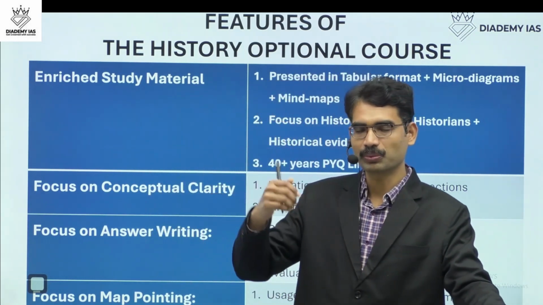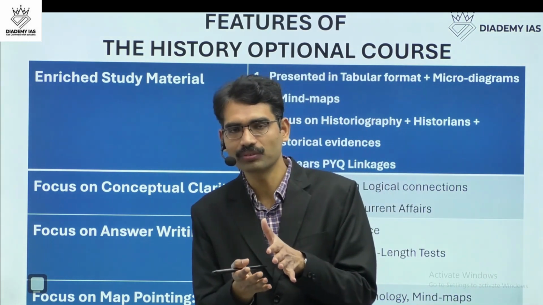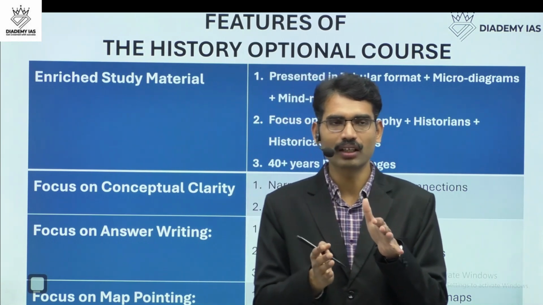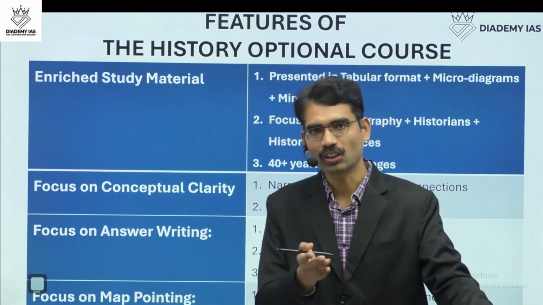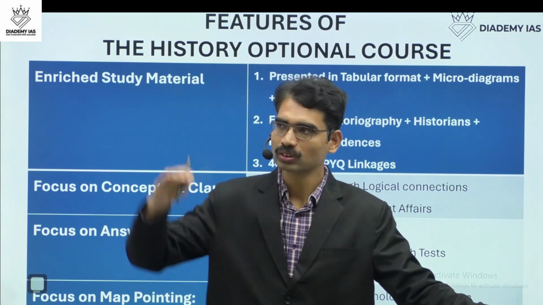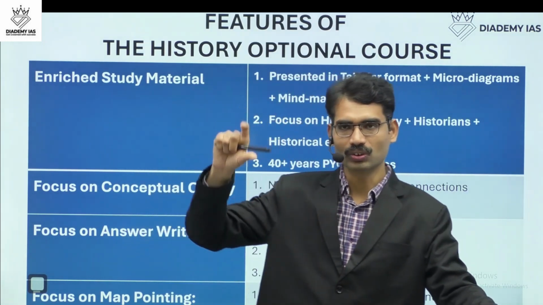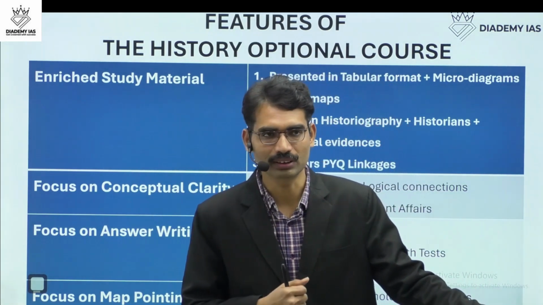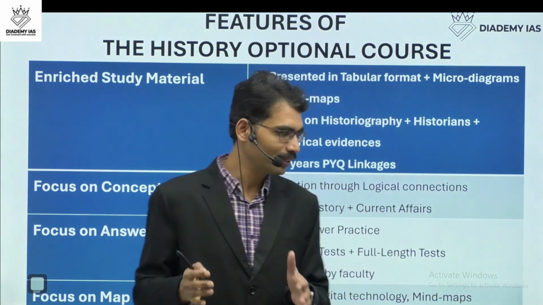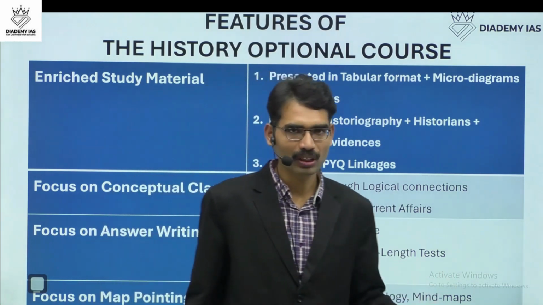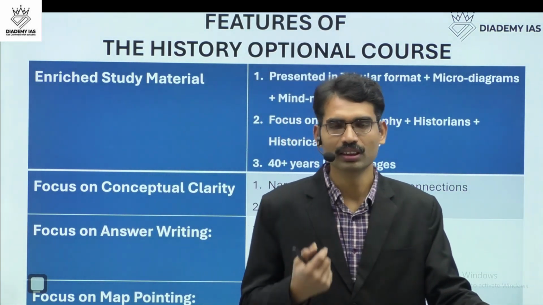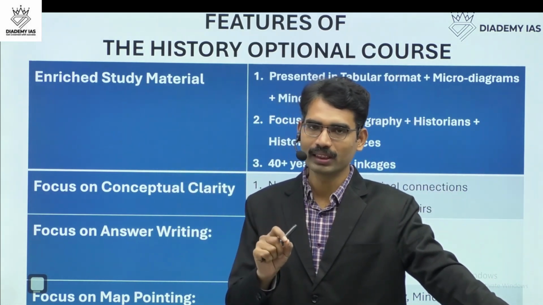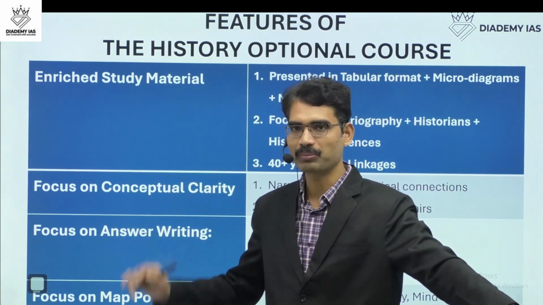For Stone Age, some settlements will give evidence of Mesolithic also, Neolithic also. Some will give Neolithic also, Chalcolithic also, Megalithic also. So properly arranged, you will get to know how to handle a particular site and what the description of it is. I will ensure you will be very comfortable. I'll take special map classes for that with digital technology. You will be able to identify the sites very accurately and you will be in a comfortable position to handle map questions very well.